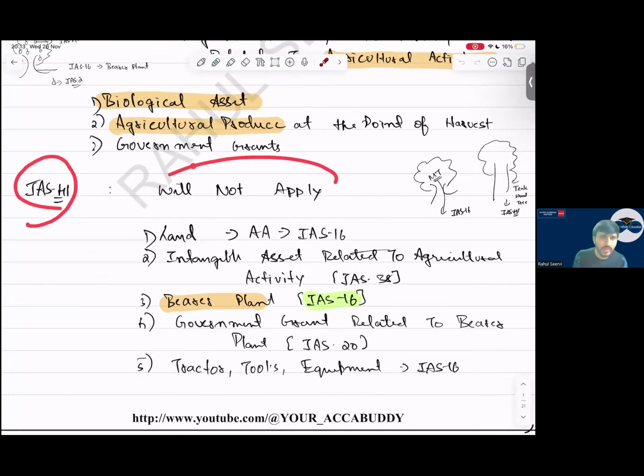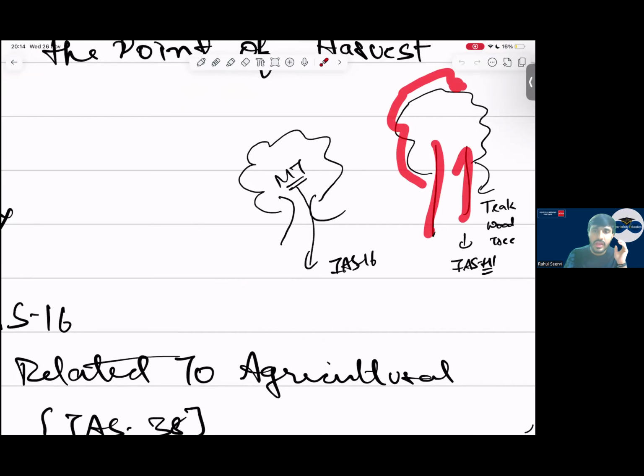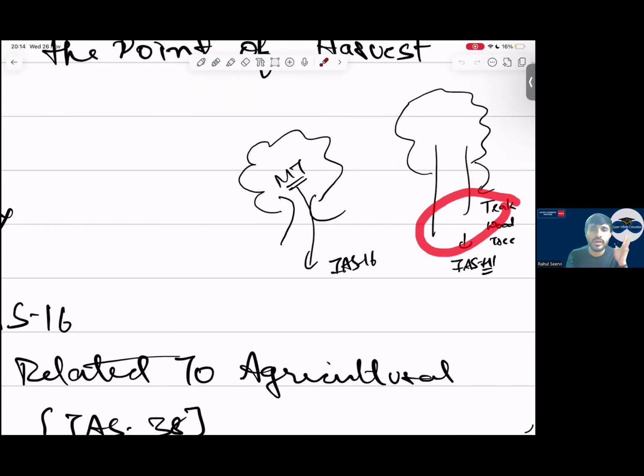IS 41 will not apply to water. Sir, IS 41 will not apply to the land which we have, or any intangible asset which we have. Bearer plant, IS 16. Why do we say for a mango tree, IS 16 will apply? Because it will give future economic benefits for more than 1 year. Because my intention is to sell the mango, not the mango tree. But say I have a teakwood tree. My intention is to sell the teakwood tree. So the teakwood tree will be what? IS 41.